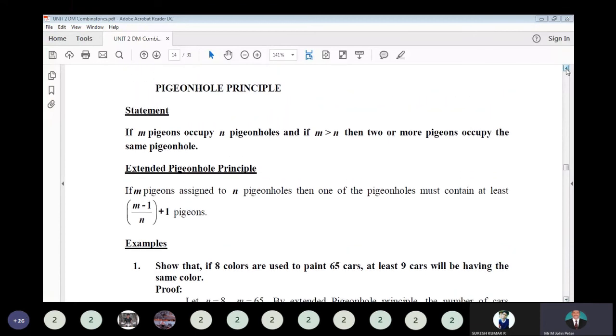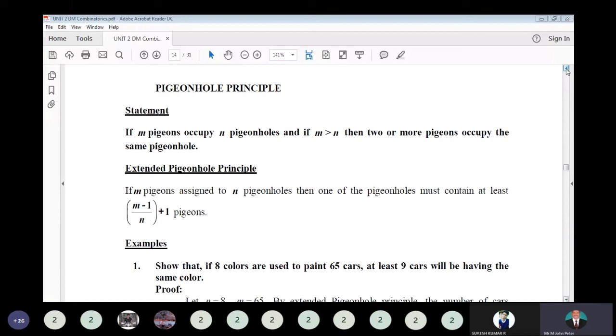Pigeonhole principle. If m pigeons occupy n pigeonholes and if m is greater than n, then two or more pigeons occupy the same pigeonhole. So it is easily understandable: m pigeons, n pigeonholes. Here the number of pigeons is greater than the number of pigeonholes, so at least one hole will have two or more pigeons.